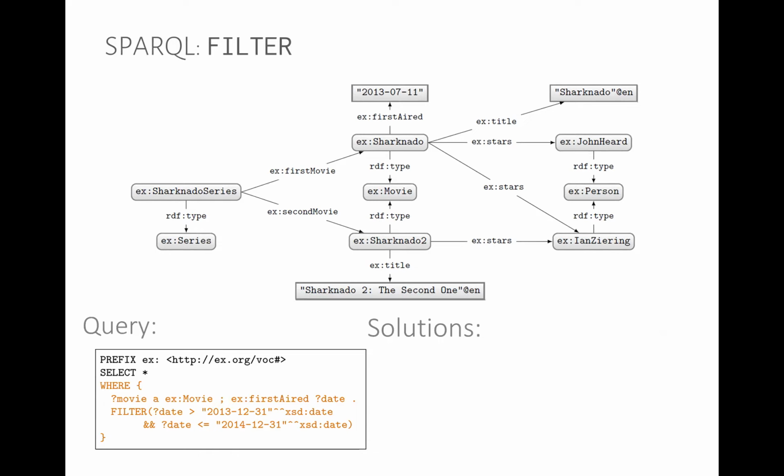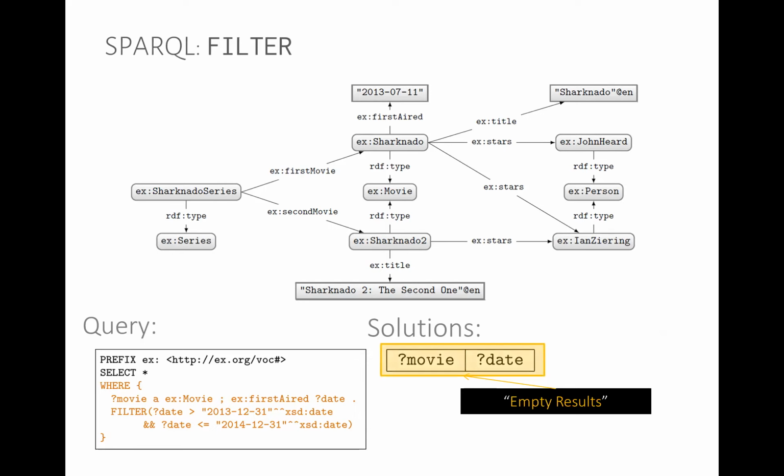So we say the date must be greater than the 31st of December 2013 and must be less than or equal to the 31st of December 2014. So this allows us to filter and to find all of the movies that were first aired in 2014, which in this case would be empty. We have no such results. We have no such data. So this is the filter clause. Yep. So empty results.